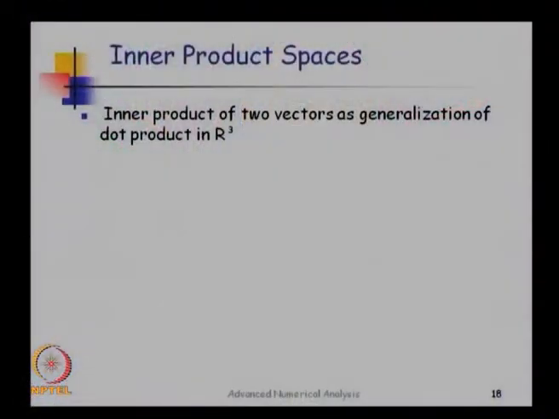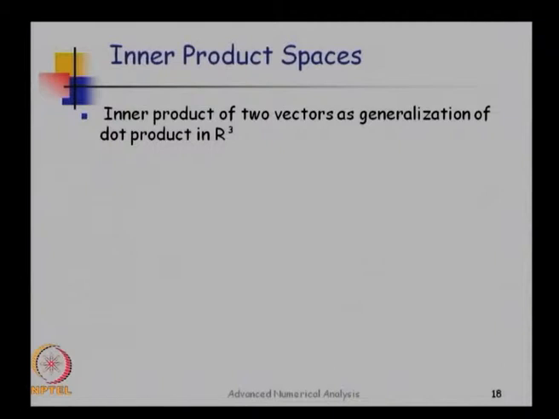So we are going to look at inner product spaces. Inner product spaces are generalization of 3-dimensional vector spaces with dot product defined in them. We are very familiar with dot product.